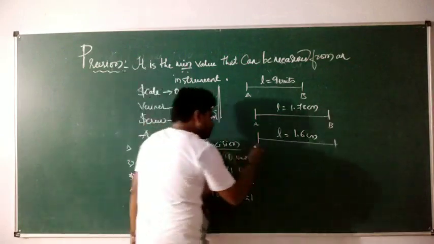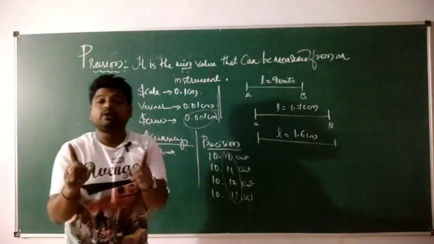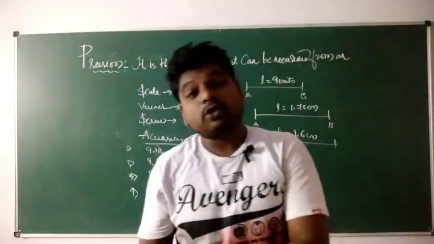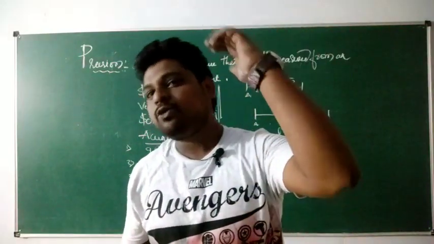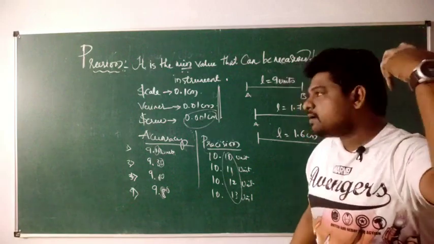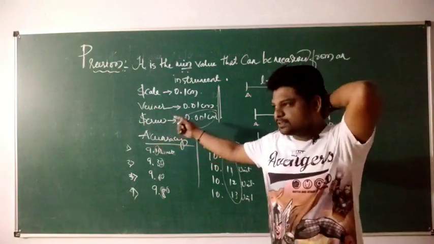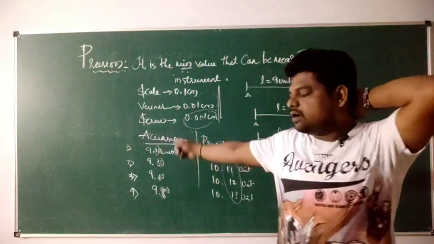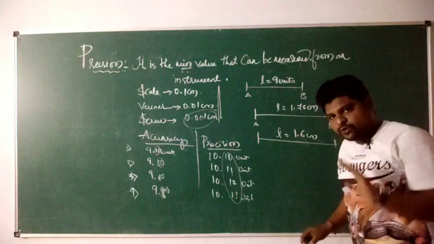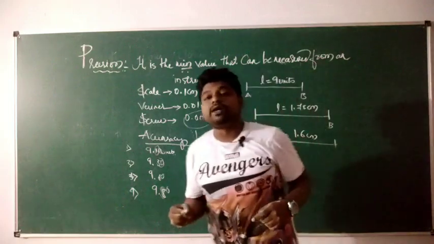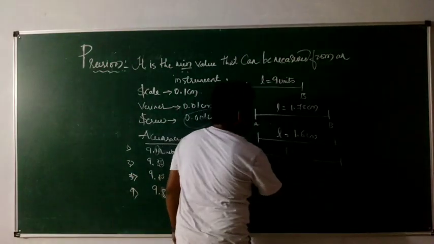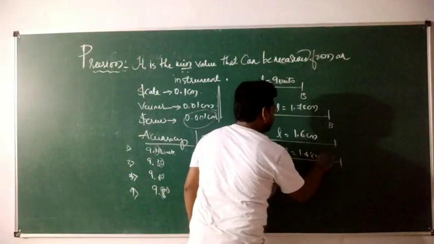Now I will change the instrument. Listen to one thing: when you are talking about precision, you are literally talking about some instrument with some different scales. Okay. Now I will change the instrument. When you change the instrument and you measure, the length comes out to be 1.48 centimeter.